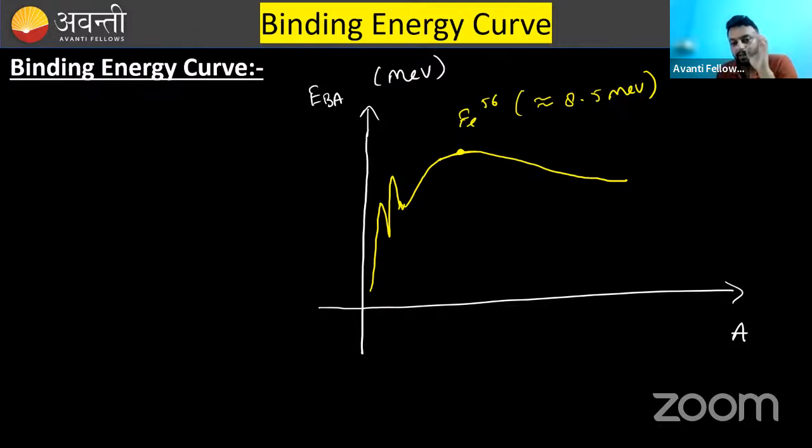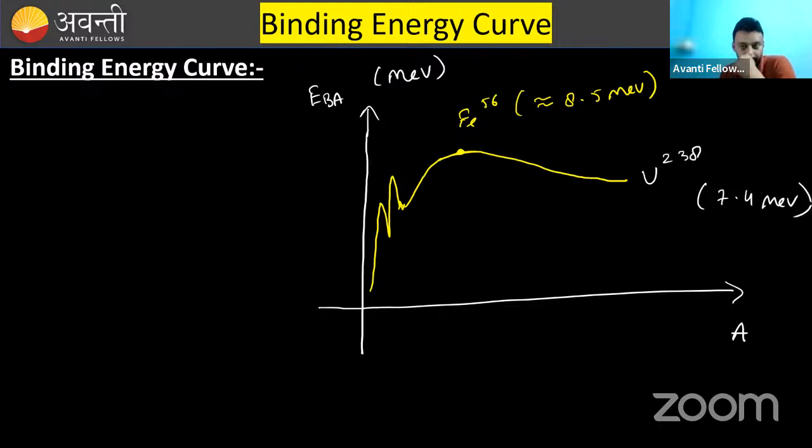Now what is the main thing? Two or three things. Initially, if the mass number increases, then binding energy somewhat increases. And after that, it starts decreasing. So if I say uranium 238, this binding energy is approximately 7.3 or 7.4 mega electron volt.